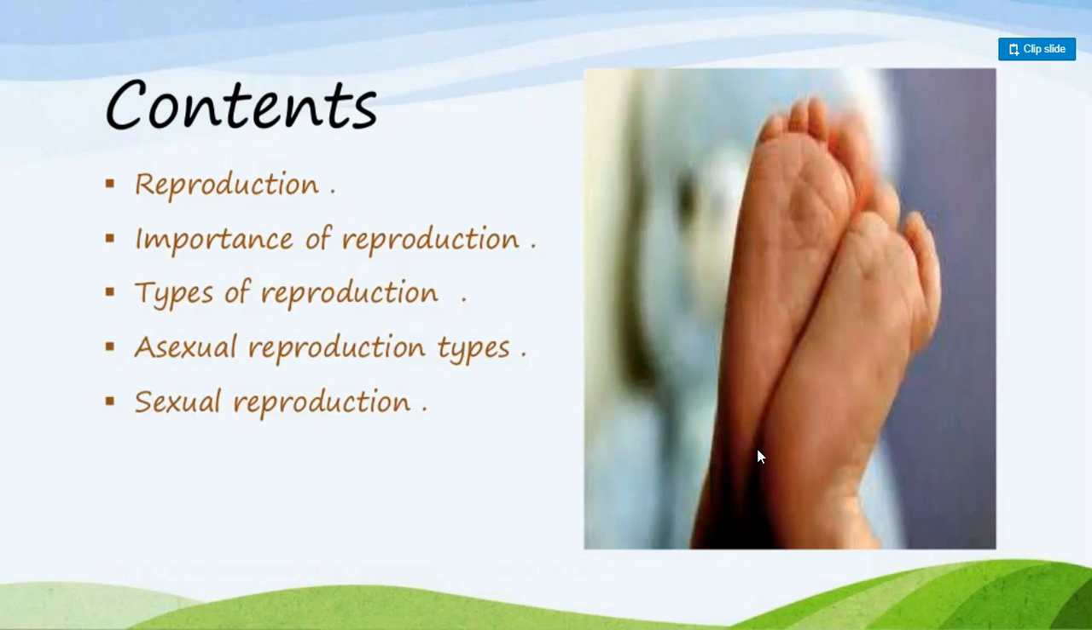Contents. What do we learn in this chapter? Reproduction: what do you mean by reproduction and why is it important? Why is reproduction very important, and why is it set to learn in class 10th? Types of reproduction. What are the types of reproduction? There are two types: sexual reproduction and asexual reproduction.